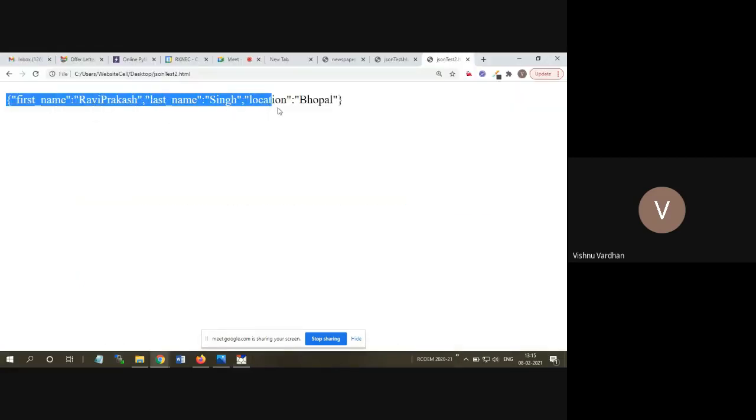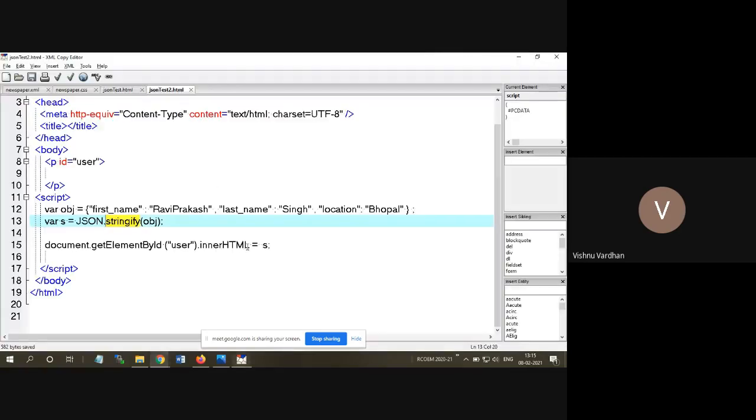How to parse it is up to your logic, but basically if you are getting the string, then you can do all the manipulations in your required format. How you want to do it, how to manipulate, that is up to you. But basically we have converted one object into a string and provided that string into the paragraph element.